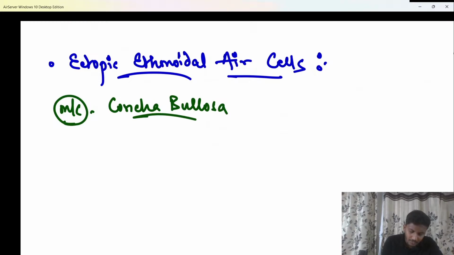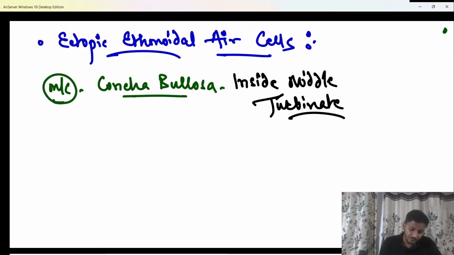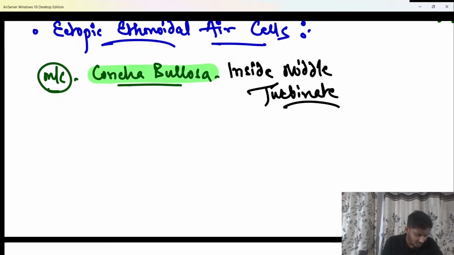And where is concha bullosa present? Do remember that concha bullosa is present inside the middle turbinate. Remember this. Inside the middle meatus we have a normal air cell known as bulla ethmoidalis, and inside the middle turbinate, in the bone, we have an abnormal or ectopic ethmoidal air cell called concha bullosa, beta. That has to be remembered.